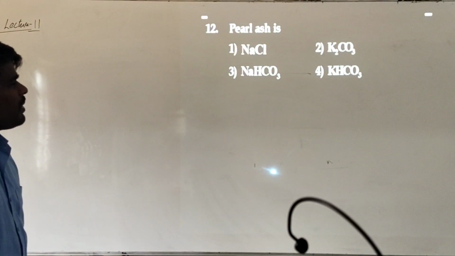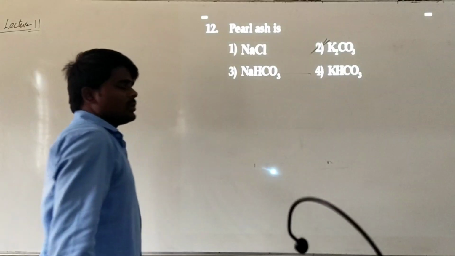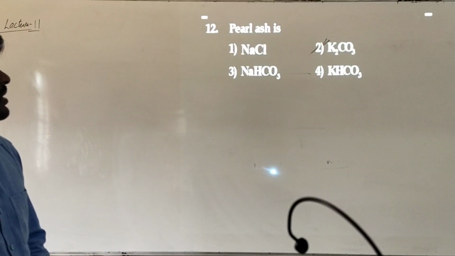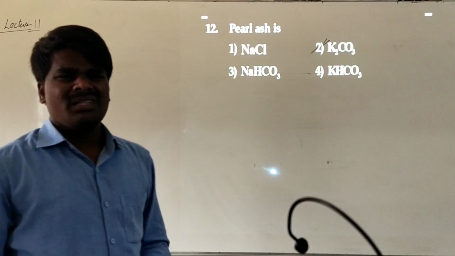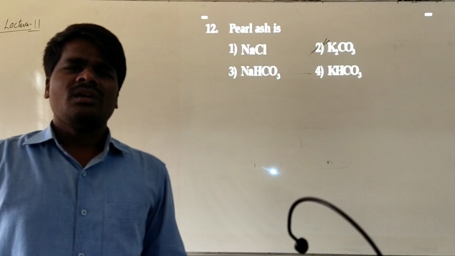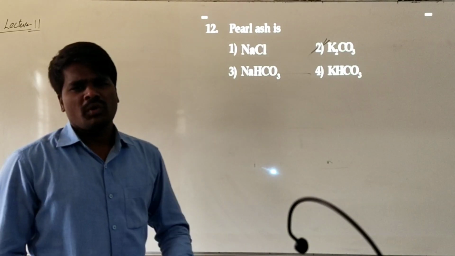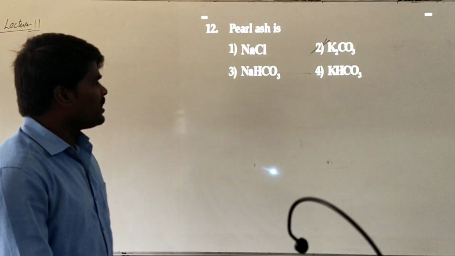Pearl ash. Pearl ash is nothing but... sorry, potassium carbonate is called pearl ash. When you burn pearls, they are rich in potassium. On burning, they will form the corresponding potassium oxide. This potassium oxide on absorption of carbon dioxide will form potassium carbonate. Because of that reason, this potassium carbonate is called pearl ash.